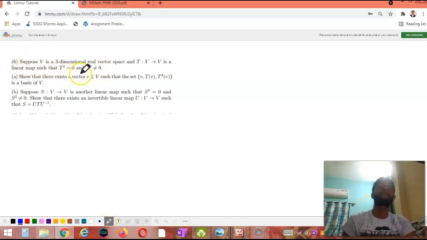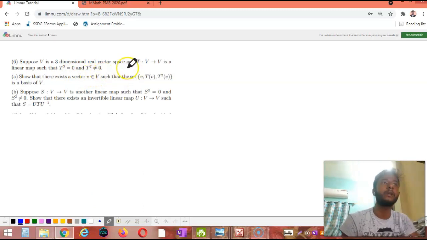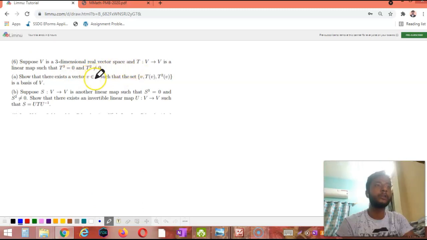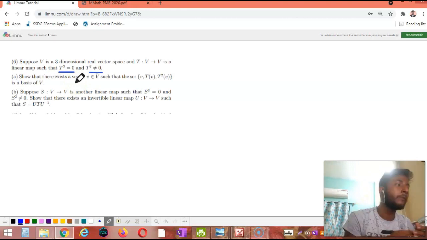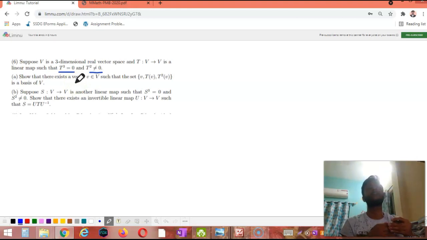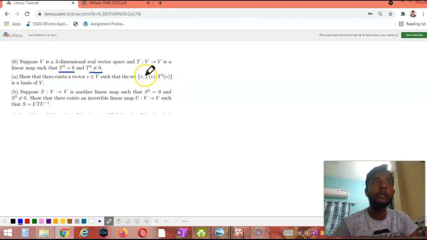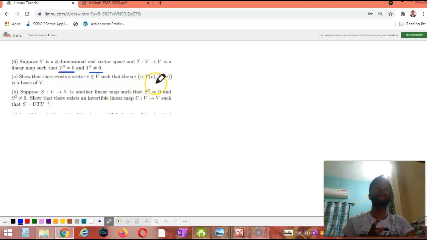V is a three-dimensional real vector space, and T from V to V is a linear map such that T cube equal to 0 and T square not equal to 0, right? Show that there exists a V belonging to V such that the set V, TV and T square V is a basis of V, right?